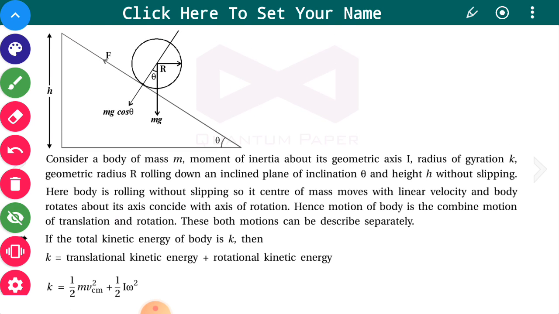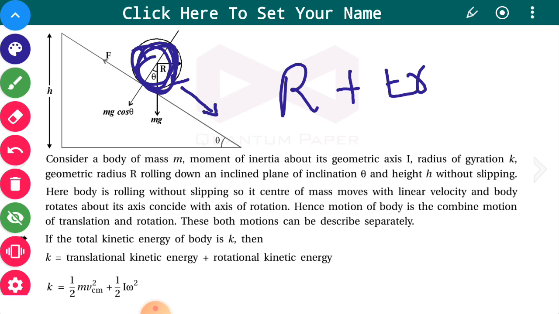Now this body is performing two types of motion. It goes in this direction, so it is performing linear motion, and all these particles are also performing rotational motion. So it is a combination of rotational motion plus translational motion. So it will have rotational kinetic energy and translational kinetic energy.